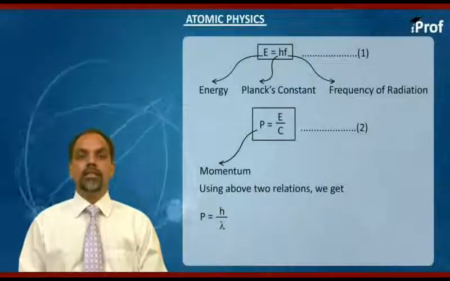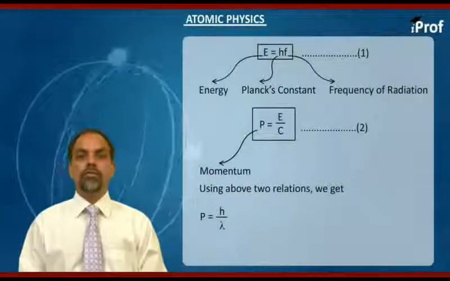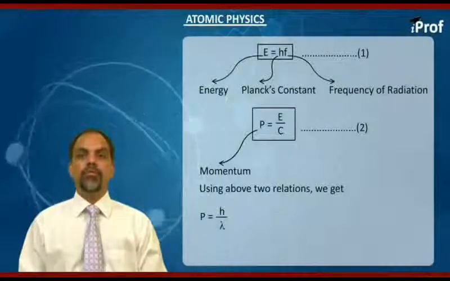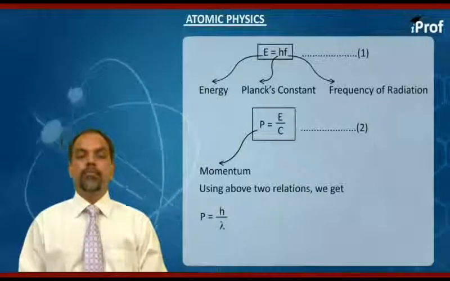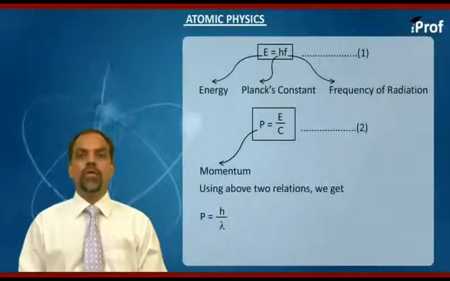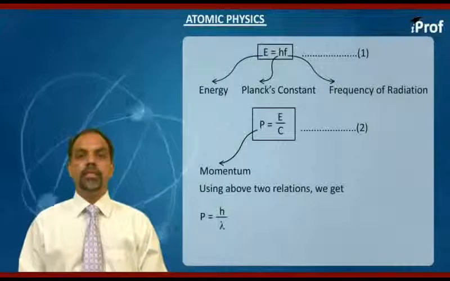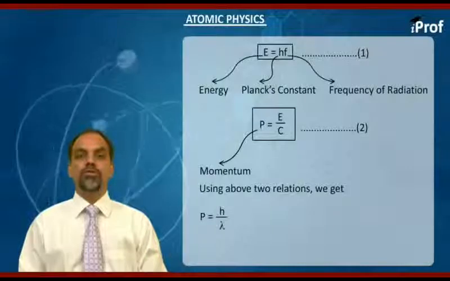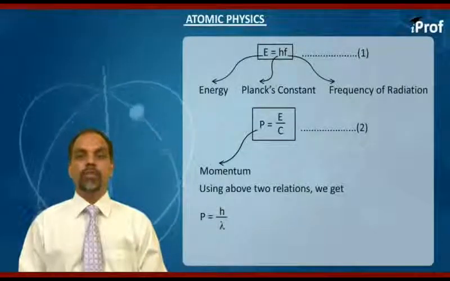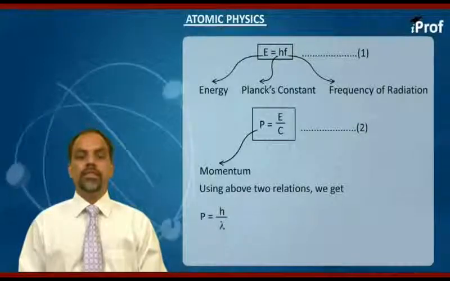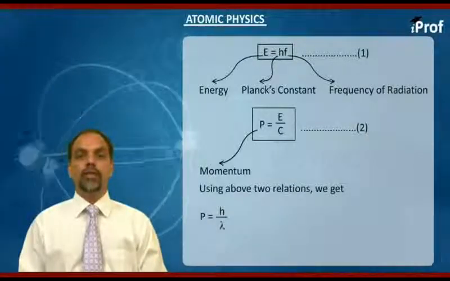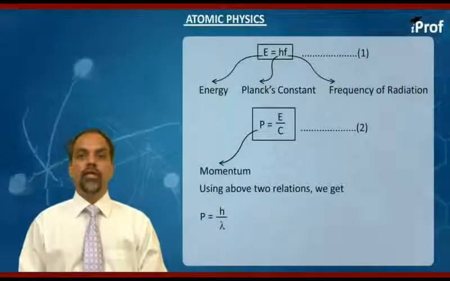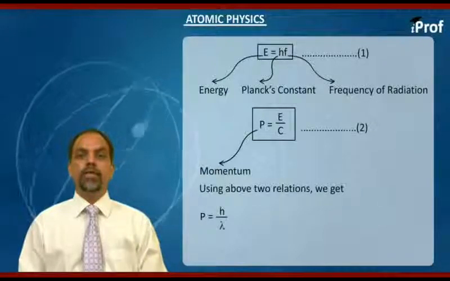The second result from the classical theory of electromagnetic waves is that momentum and energy of an electromagnetic wave have a very simple relationship: momentum of the electromagnetic wave is equal to energy of the wave divided by speed of light. So these 2 expressions, that is E is equal to hf and P, referring to the momentum, is equal to E by c, were used by de Broglie in his hypothesis. Now if we make use of these 2 relations, we get P, that is momentum, is equal to